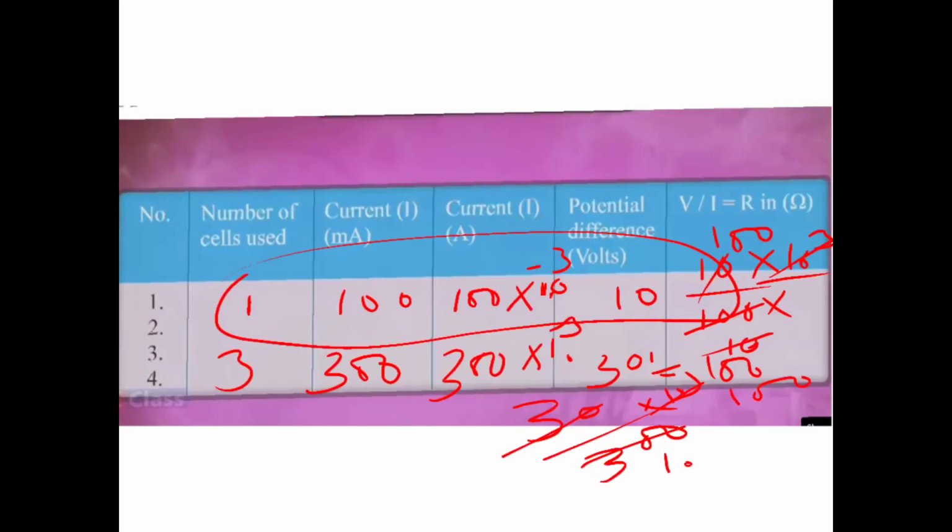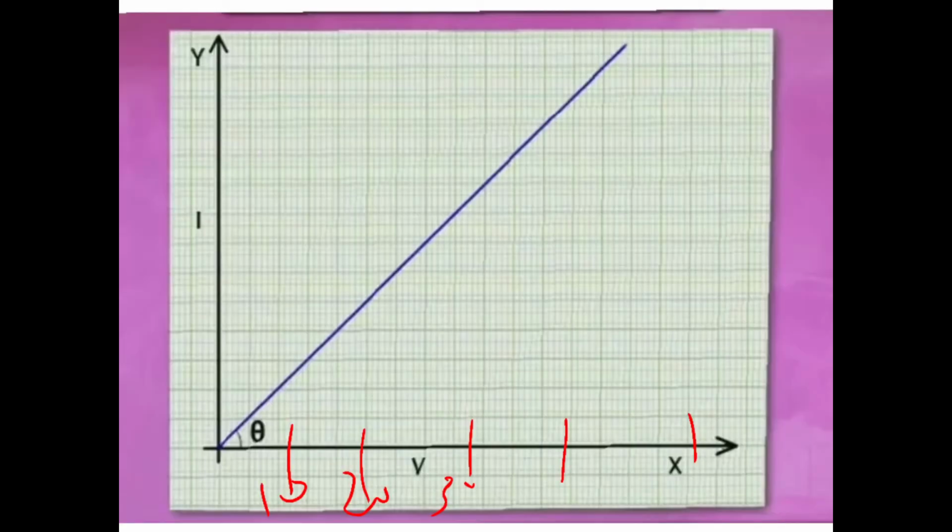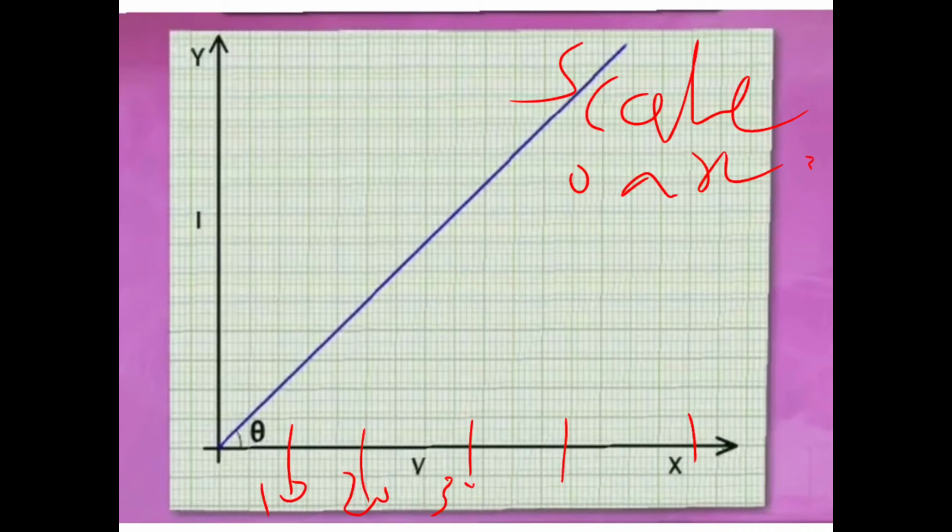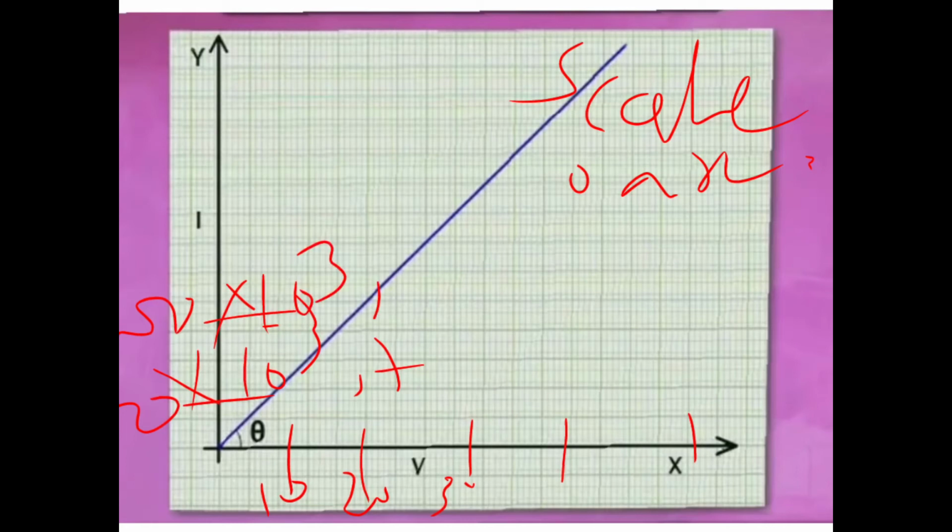In our case, V was 10, 20, 30. Here you are going to write down the scale for the y-axis and x-axis. Here you take the current 100 into 10 raised to minus 3 ampere, then 200 into 10 raised to minus 3 ampere, then 300 into 10 raised to minus 3 ampere.